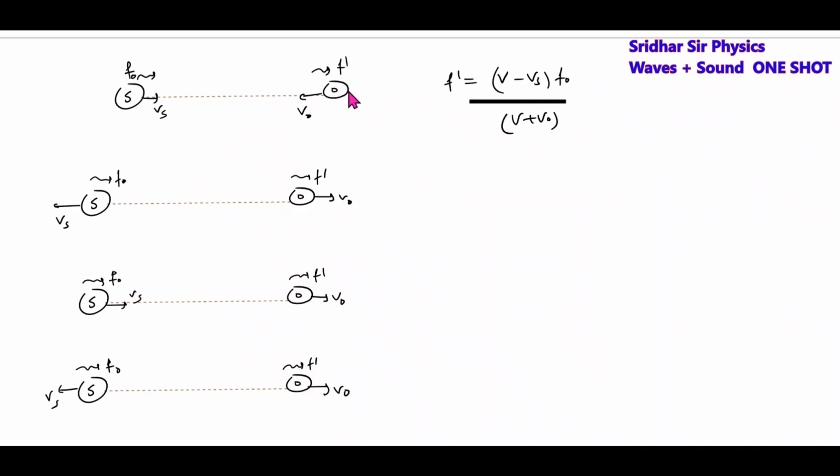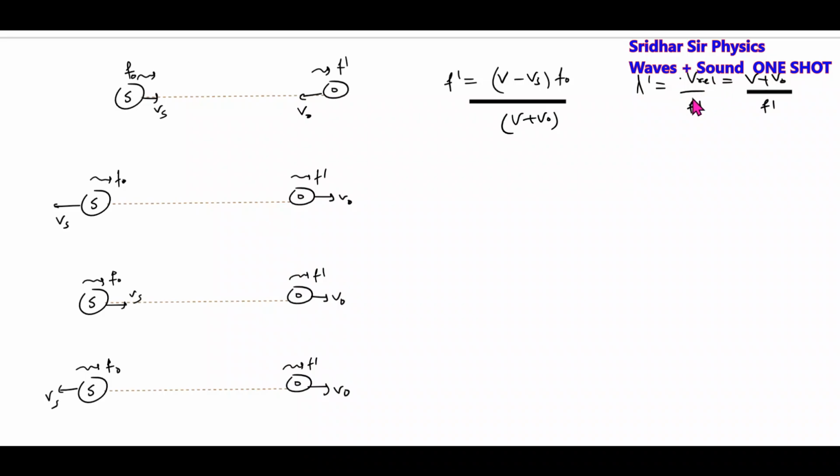Then what about the wavelength received? The wavelength received will be lambda dash equal to the speed of sound by f dash. So with what speed will the waves strike? v plus v naught. Substitute this.